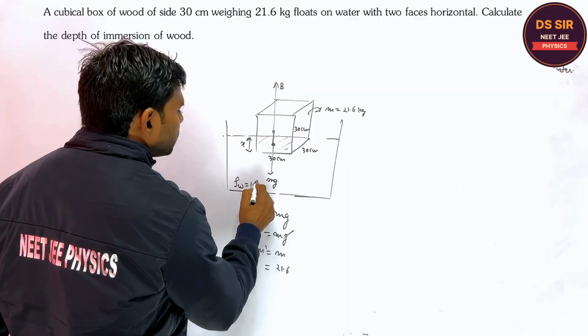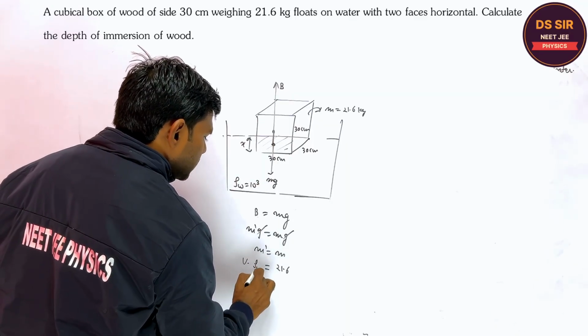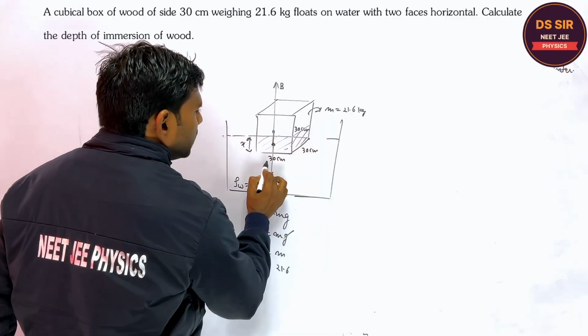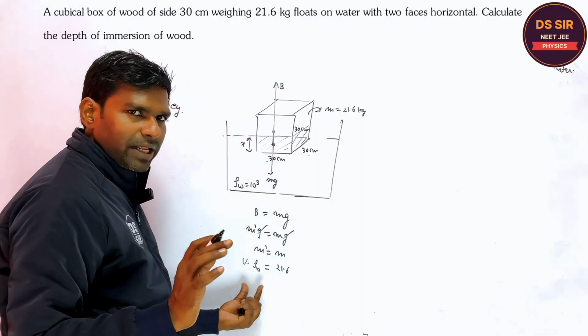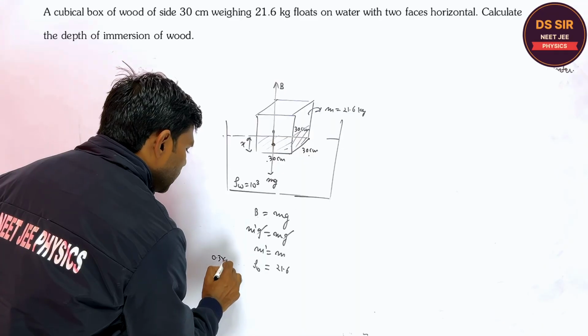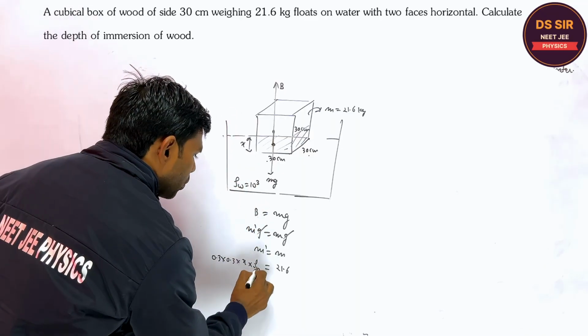Although it is water, right? So the volume into density of the water. What is the volume? You will write 30 into 30 into x. Because everything is in SI unit, volume I am writing as 0.3 into 0.3 into x, right? Into rho water.